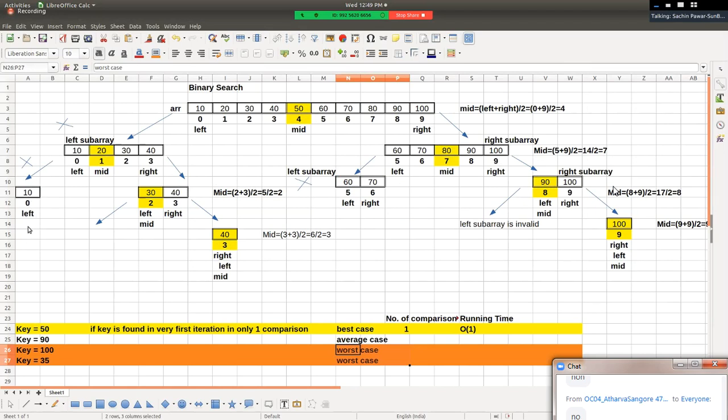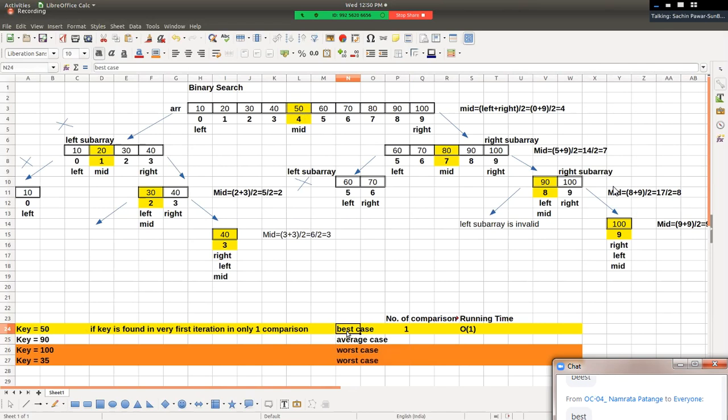So इसका मतलब if value of key is found at root position, then it is considered as which case? If key is found at root position, this case is considered as best case. Understood?